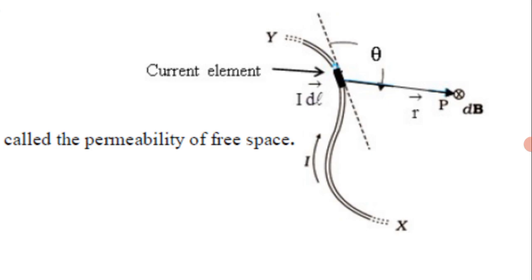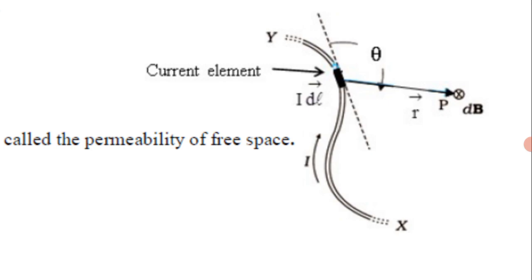Choose the conductor of length dl, carrying the current I, and the current element is I dl. We measure the magnetic field at a point P which is at a distance r from the current element, and the angle made by the position vector and the tangent to the conductor is theta.